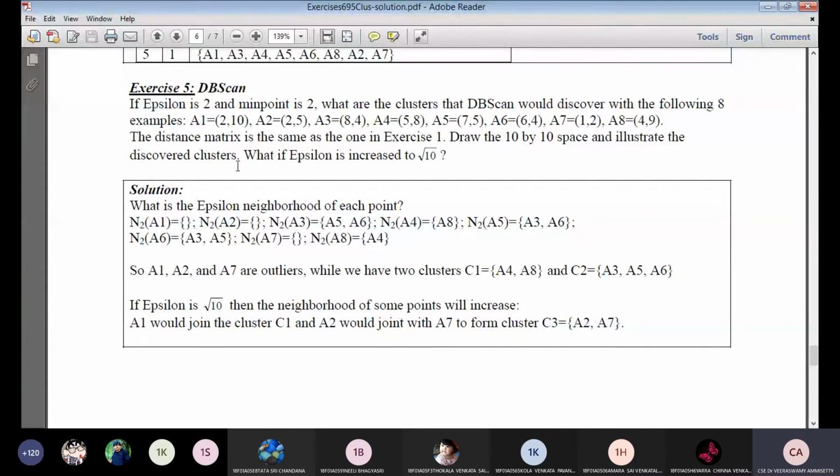Discover clusters. What if epsilon is increased to root 10?